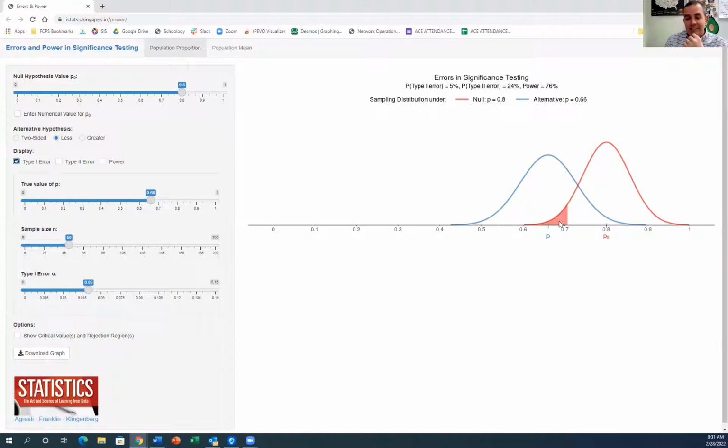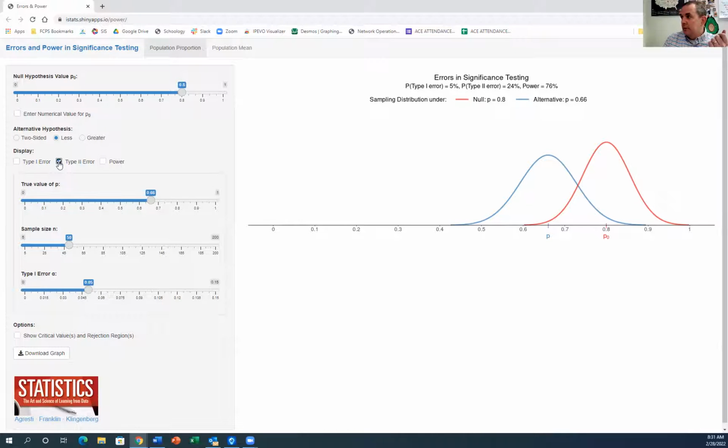What that means again is this. I am going to say that Mr. Micah is on the blue curve when he actually is on the red curve. He is actually an 80% free throw shooter. However, I'm going to conclude that he's not. That's a mistake. That's called a type 1 error. Okay, so that's my first one. Type 1 error is when I really should be on the red curve, but I say you're on the blue curve. Okay, so I'm going to turn that off. Now I'm going to look at a type 2 error.